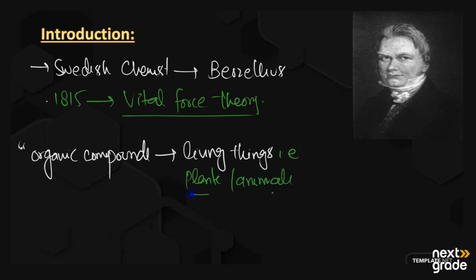So it was the belief of all the early scientists. A Swedish chemist whose name was Berzelius, in 1815, put forward the vital force theory.